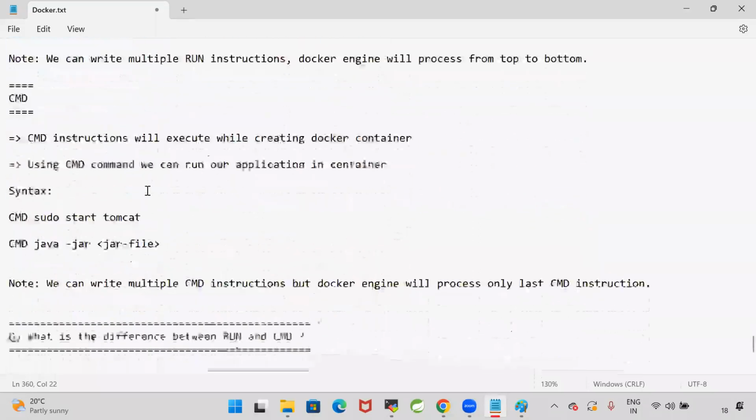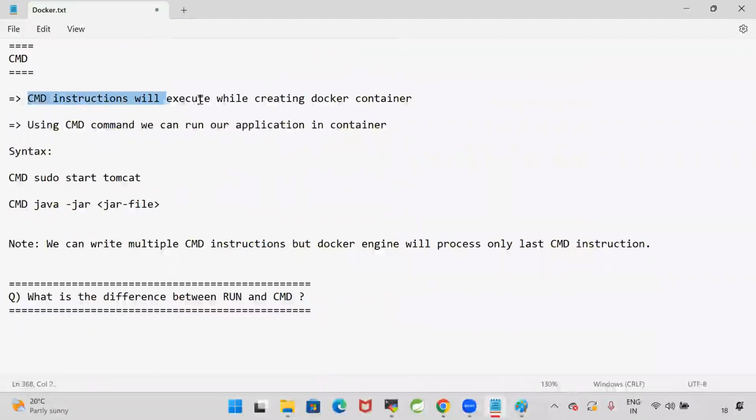But CMD instructions will execute while creating the Docker container. Using CMD, we can run our application in the container. For example, CMD to start the Tomcat, or CMD java to execute the jar file. We can write multiple CMD instructions, but Docker engine will process only the last CMD instruction.